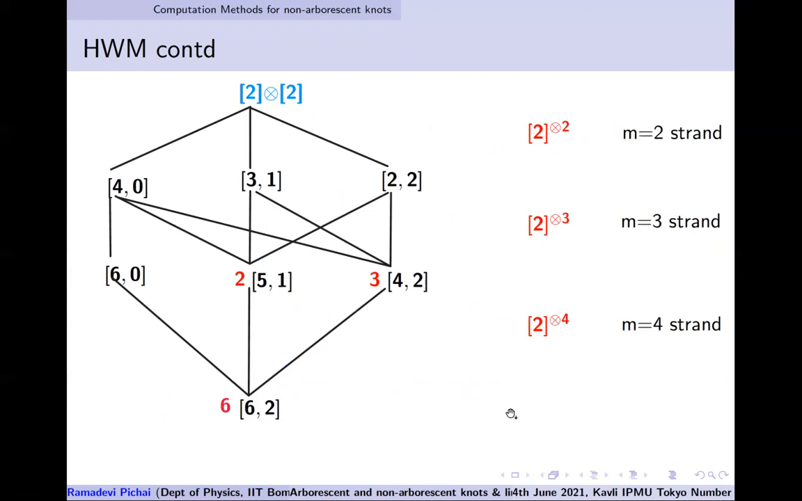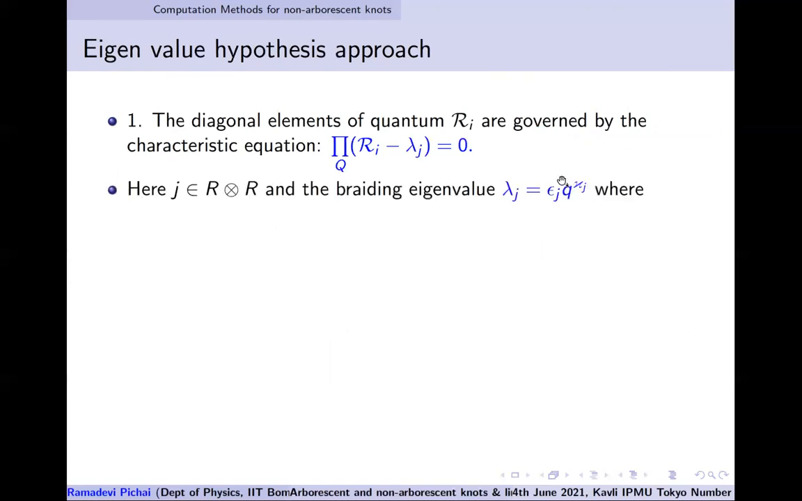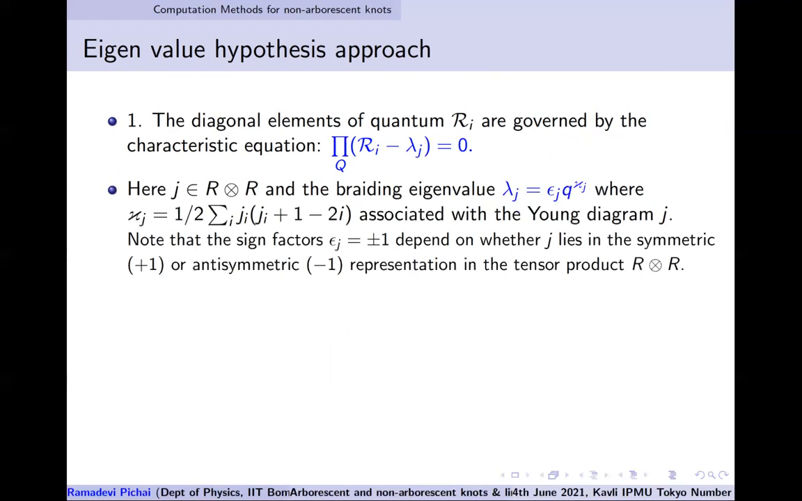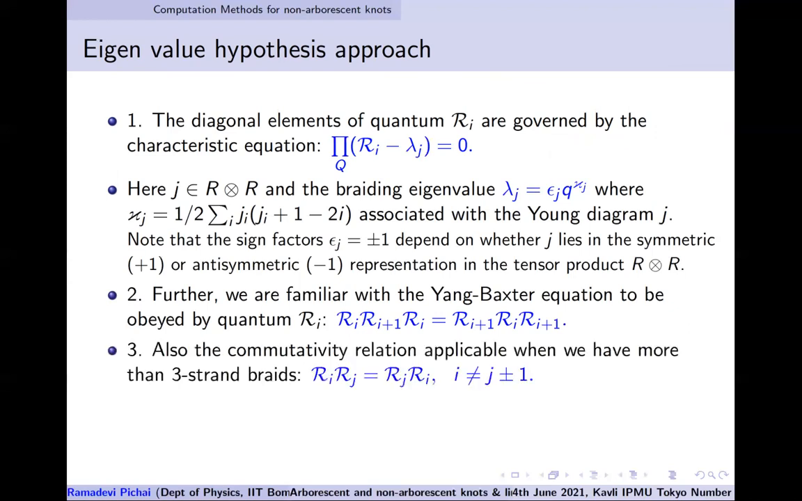So non-arborescent knots, for closure of a 4-strand braid, becomes really difficult. Some of these eigenvalue hypotheses mixed and matched with highest weight methods actually helped us to tackle arborescent knots. These are some of the postulates, and these are the familiar Yang-Baxter equation or the braiding relations, which we are all familiar with.